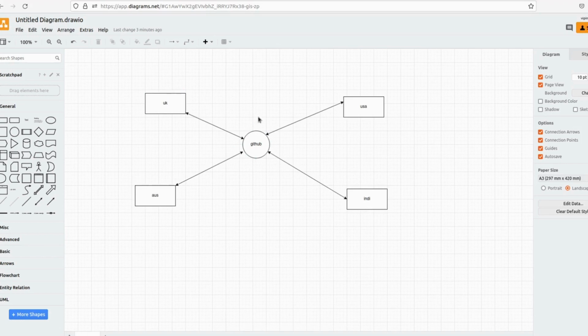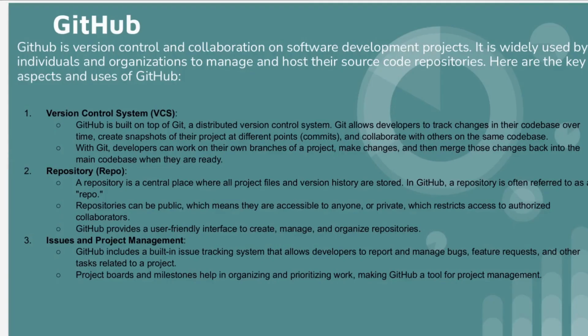So this is the explanation of GitHub and the problem statement. So let's go back to the document. First we have the version control system. GitHub is built on top of Git.